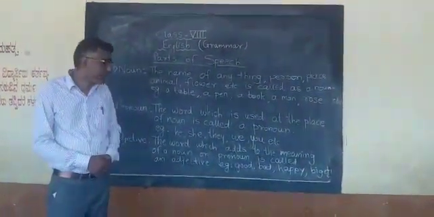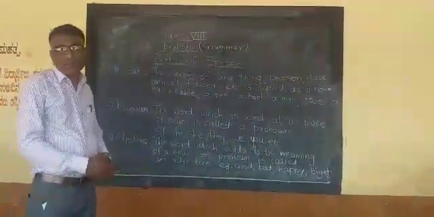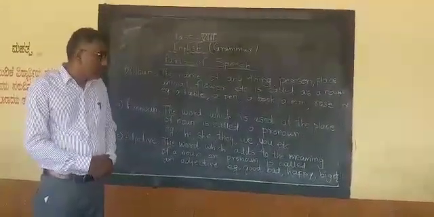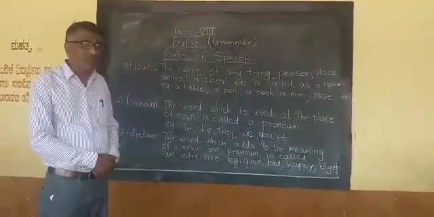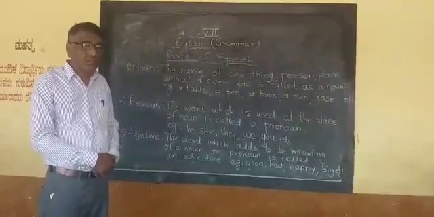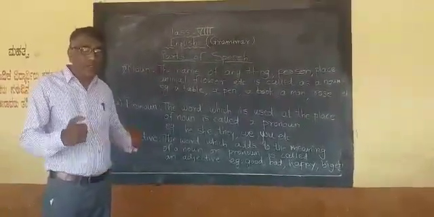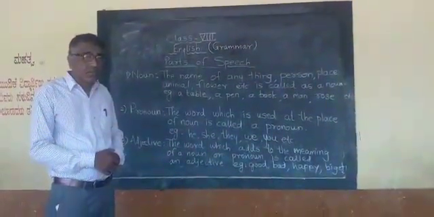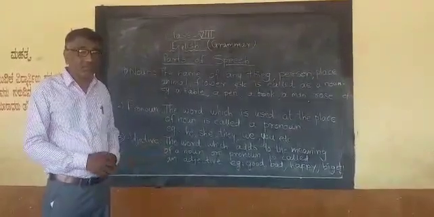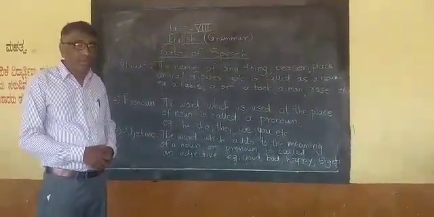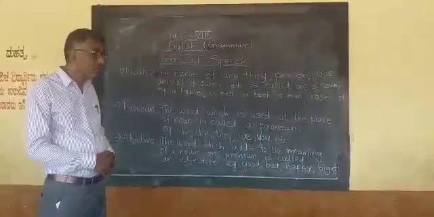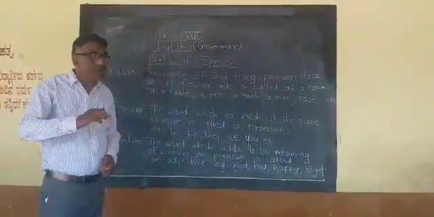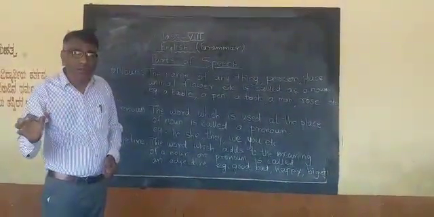For example, he is a good boy. He speaks very well. The man is very strong. There is a big tree. My school is very big. In these sentences, try to understand which are the nouns and which are the adjectives.